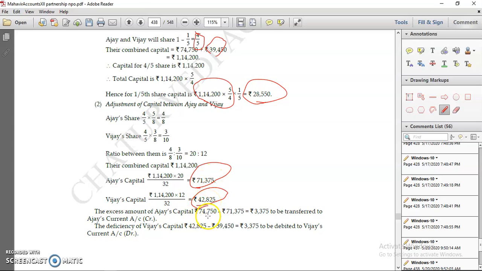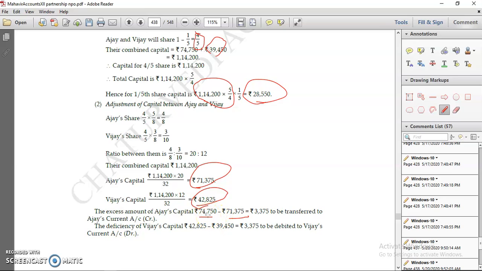Once you compare the total capital with the adjusted capital, it becomes a surplus or deficiency. If the closing capital is higher, that is called deficiency, meaning that partner needs to bring more cash.